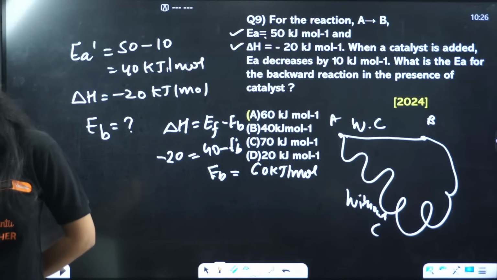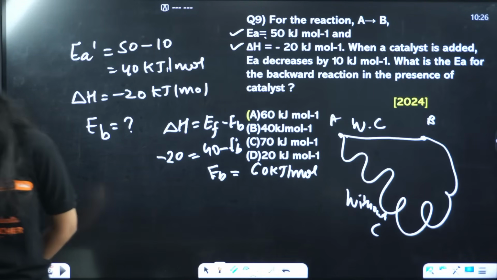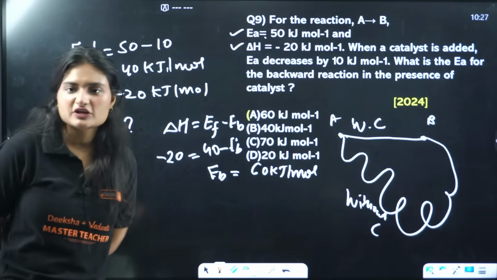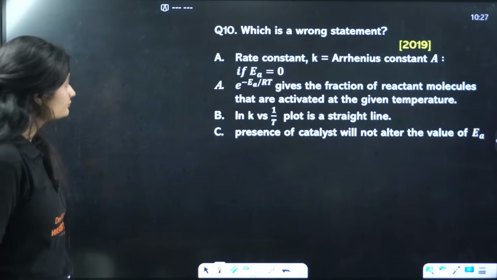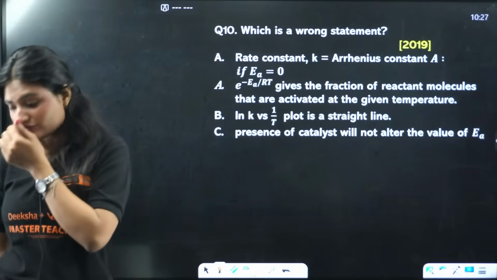So what is the answer? Option A. Yes, option A is the correct answer, 60 kilojoule per mole. Let's move on to the next question. Which is the wrong statement? We are asking for the wrong statement.